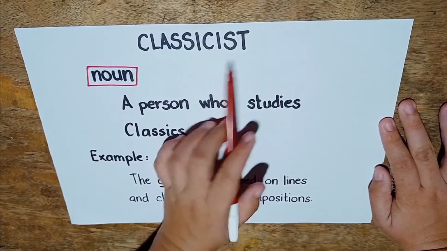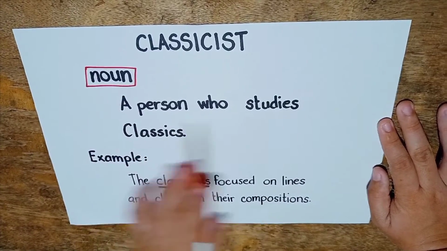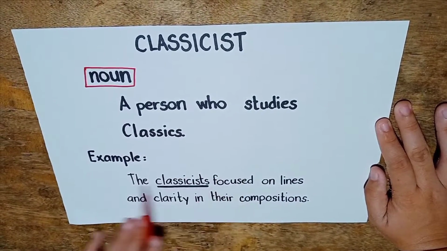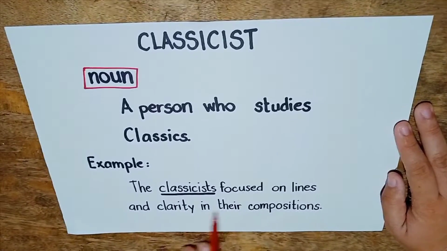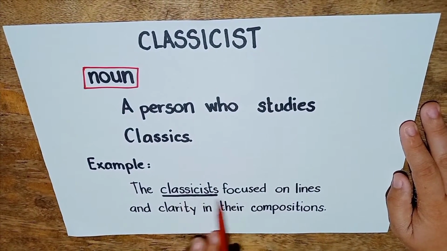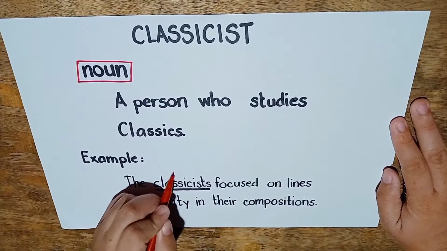Let us now define the word classicist, which is a noun. It means a person who studies classics. Example: the classicists focused on lines and clarity in their compositions. The word classicist here stands as the noun.